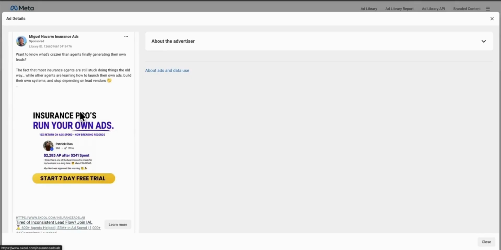All right, now let's look at the creative for this ad. This is a static image ad. It's very bottom of funnel. We're trying to get someone to take an action. As soon as they see the ad, he's calling out insurance pros. He's telling them to run their own ads, and then he's showing a testimonial from someone.